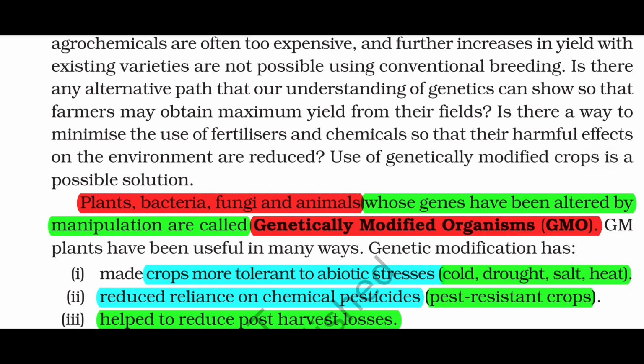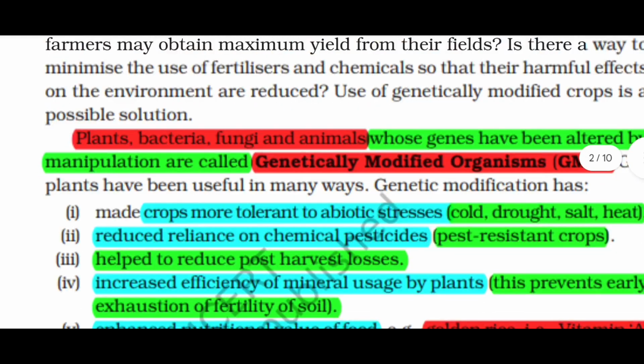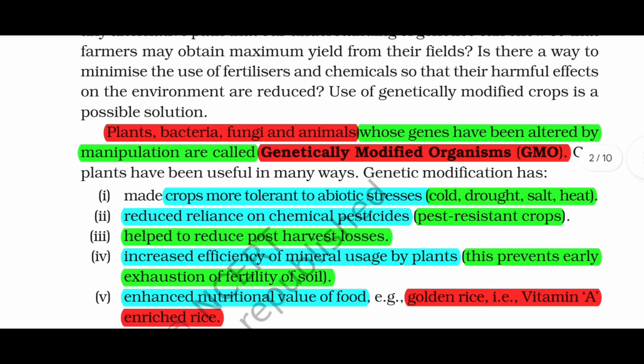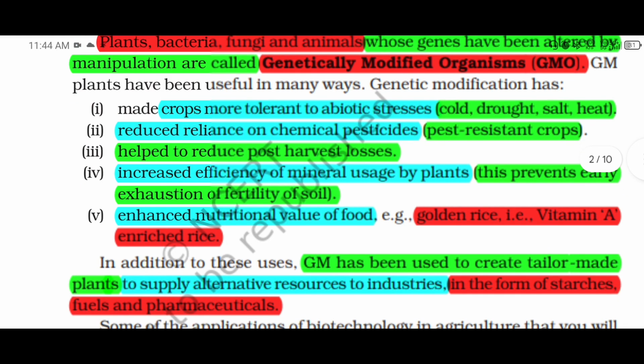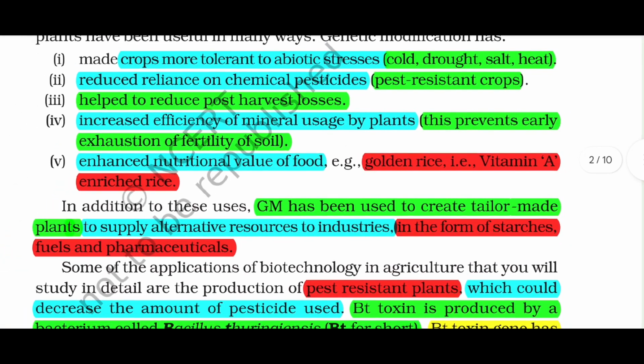GM plants have been useful in many ways. Genetic modification has first made crops more tolerant to abiotic stress, which means cold, drought, salt, heat, etc. Second, reduce reliance on chemical pesticides, pest resistant crops. Third, help to reduce post harvest losses. Fourth, increase efficiency of mineral use by plants. This prevents early exhaustion of fertility of soil. Fifth, enhanced nutritional value of food. Example, golden rice, that is vitamin A enriched rice.